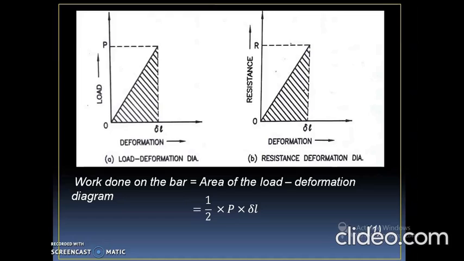Now we have to calculate the work done on the bar. So the work done on the bar is equal to the area under the load deformation diagram, which is represented here. So the area under this curve, we will represent it as a triangle. So the work done on the bar is equal to half into P into delta L. So this is the work done on the bar.